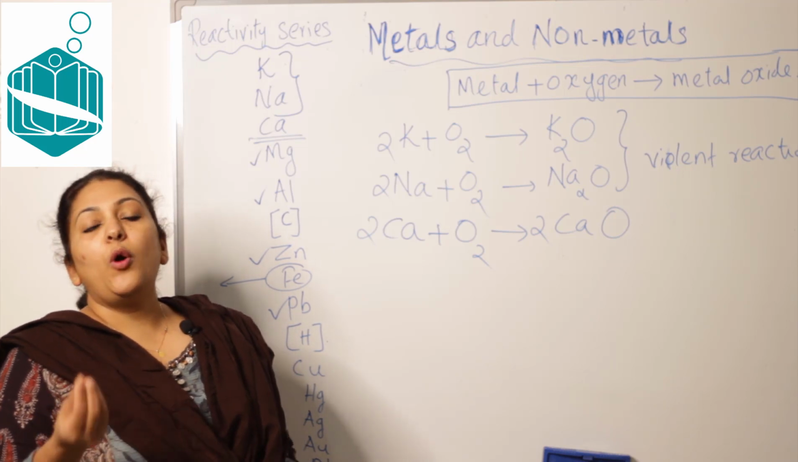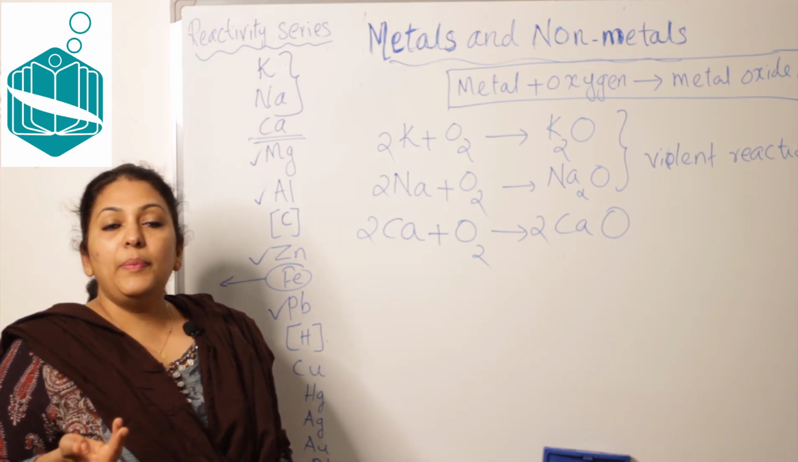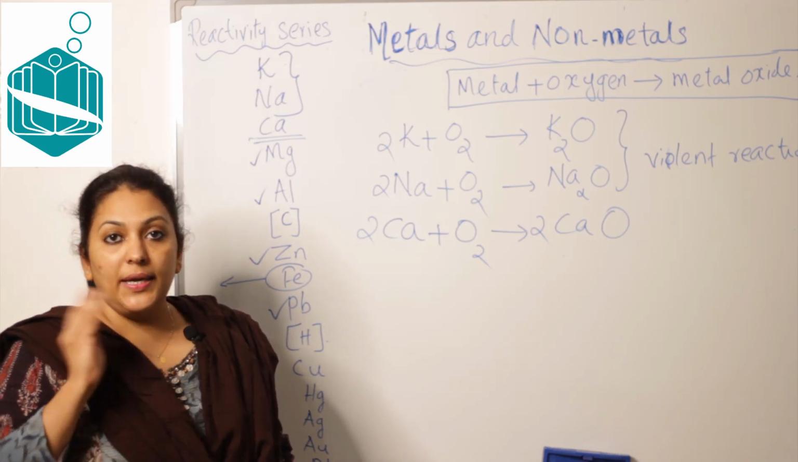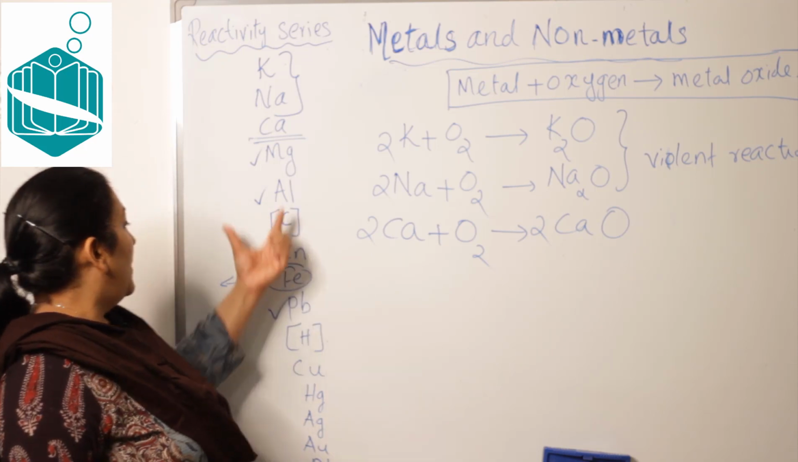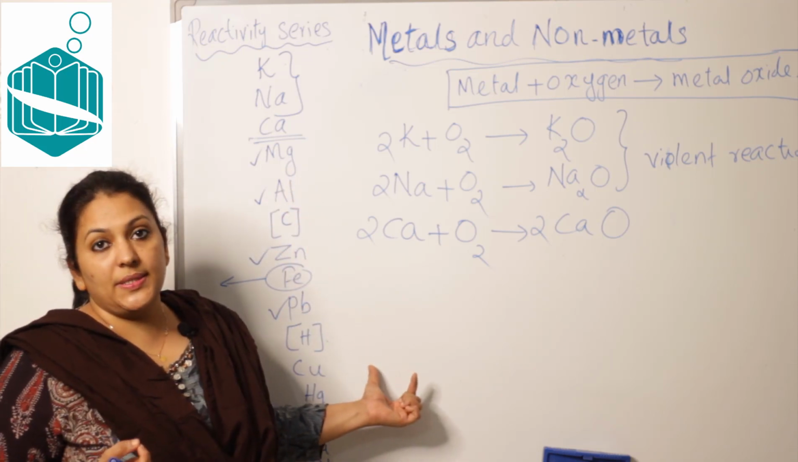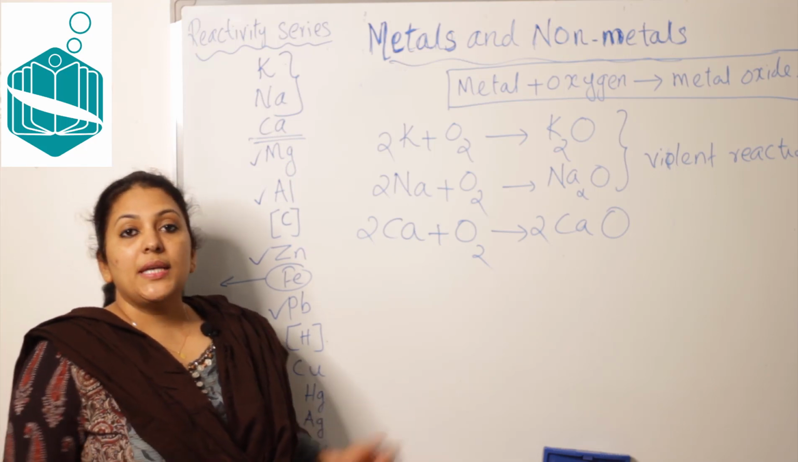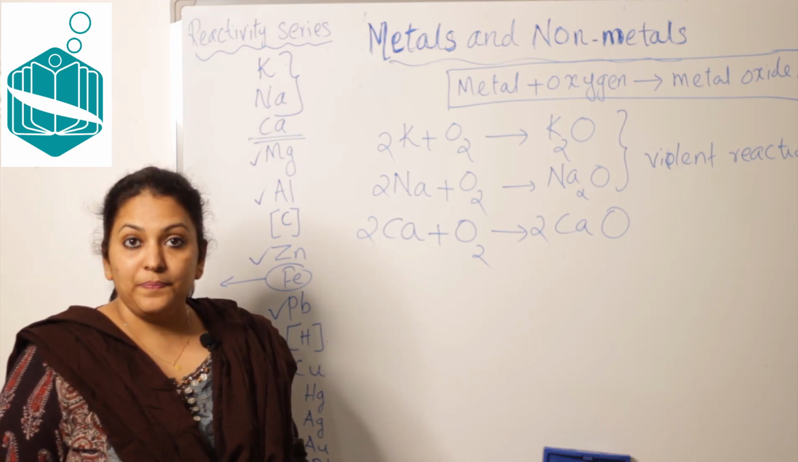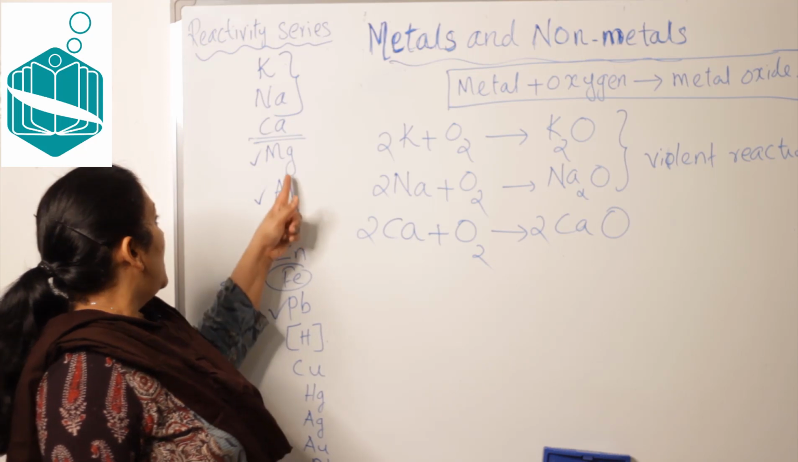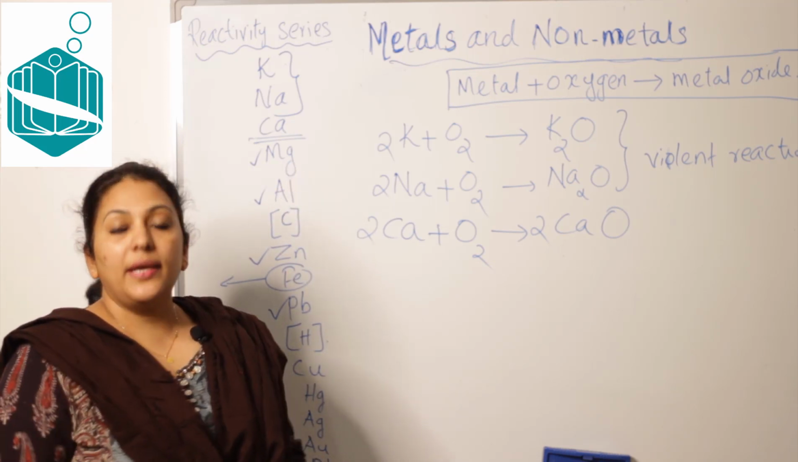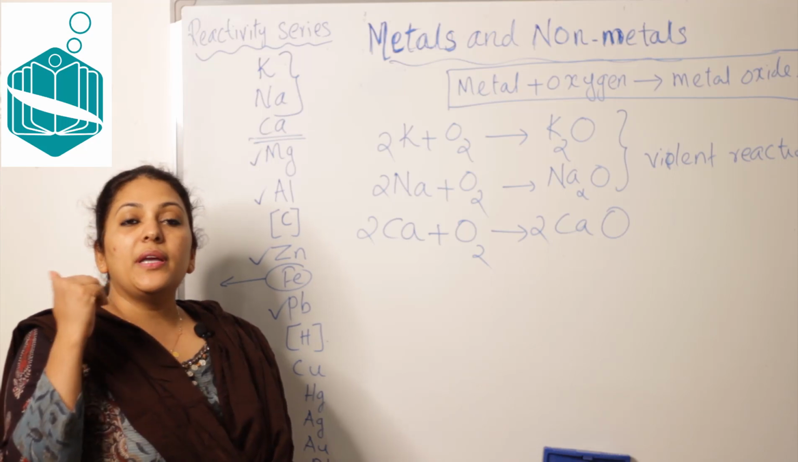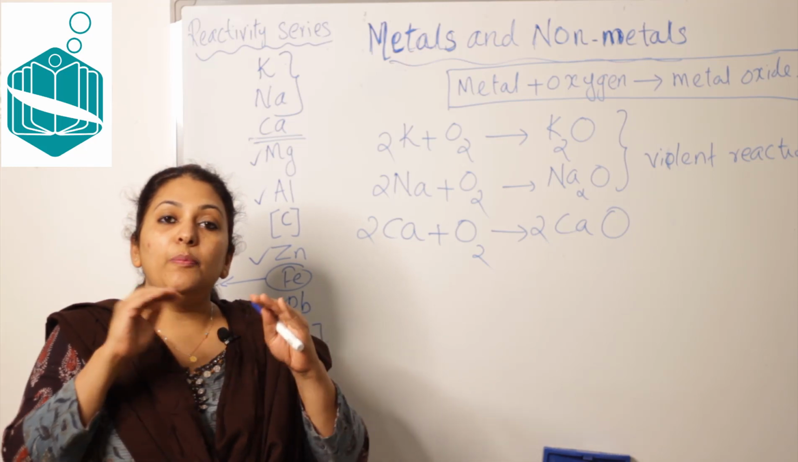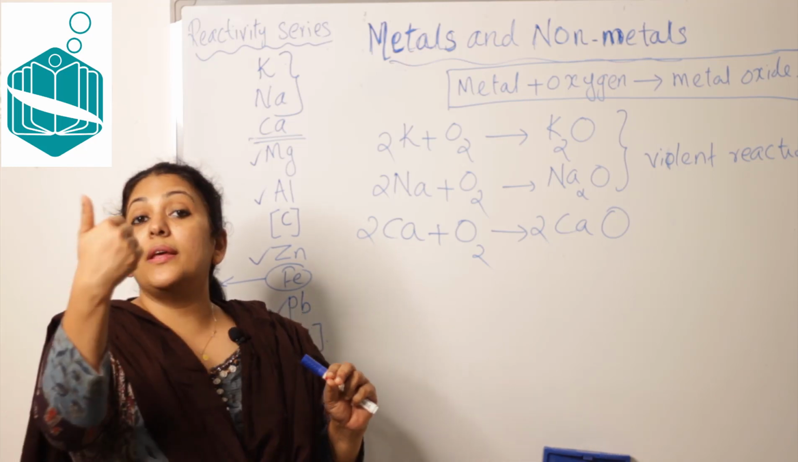So if you keep aluminum open, what will happen? Aluminum will slowly react with oxygen to form aluminum oxide. Remember, there is a particular advantage for this oxide layer, because this oxide layer acts as a preventive layer for further corrosion. What does it mean? I'll tell you. Suppose magnesium is exposed in air. Slowly it will react with oxygen to form magnesium oxide, and that magnesium oxide will prevent further corrosion or further reaction.